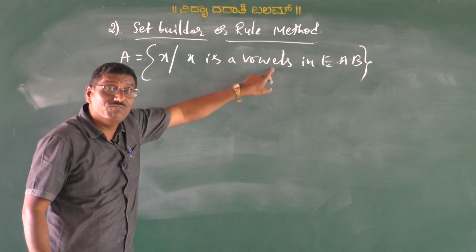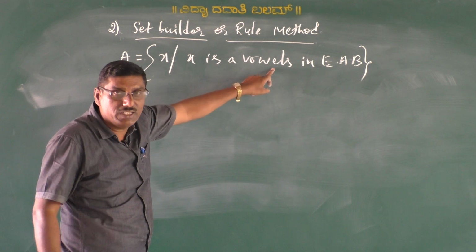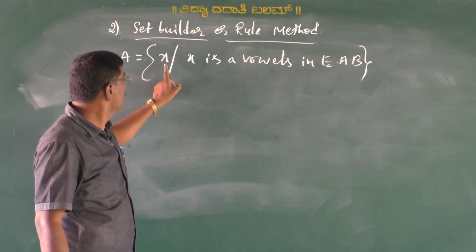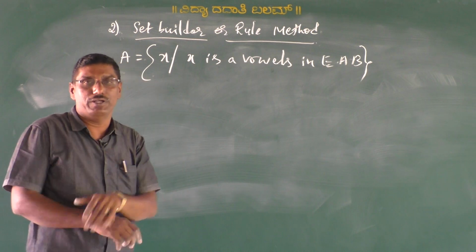Here x represents the elements of the given set, and the symbol indicates 'such that'. This is a vowel, which is the common property satisfied by all the elements x. Are you understood? That is the common property.